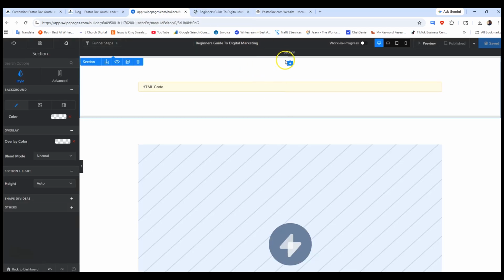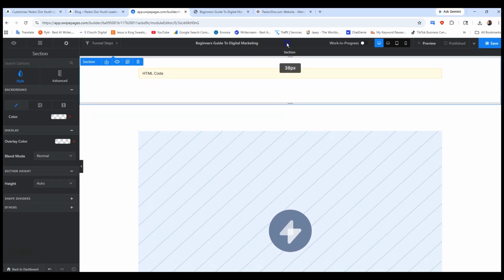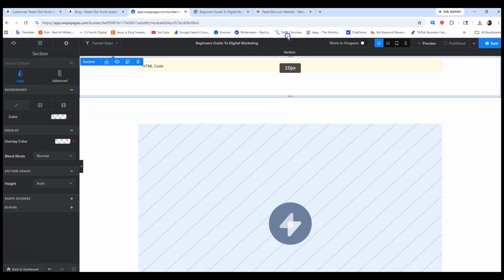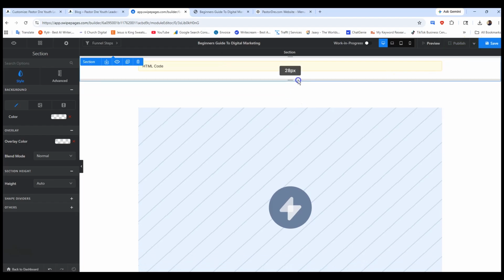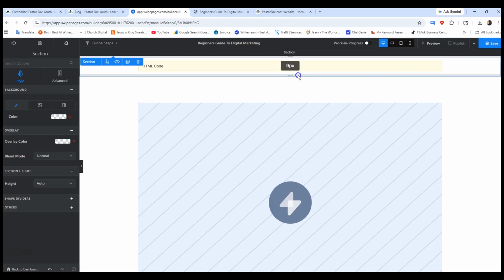Next thing I want to do is get rid of this gap. So I'm going to go here, and I'm going to delete that gap. I'm going to put it at about 10 pixels. Then I'm going to click Save. Then I'm going to go to the bottom and do 10 pixels so it'll be even. And we're going to click Save and then Publish.